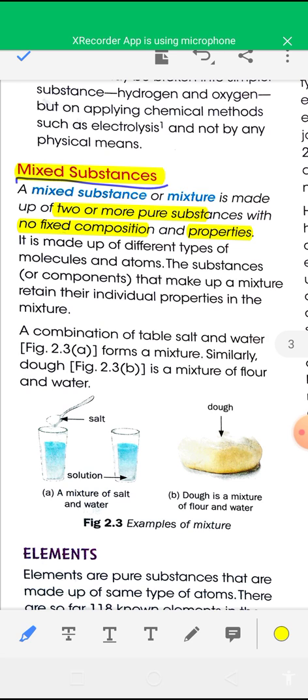And it is made up of different types of molecules and atoms, while pure substances are made up of the same type of atoms or molecules.